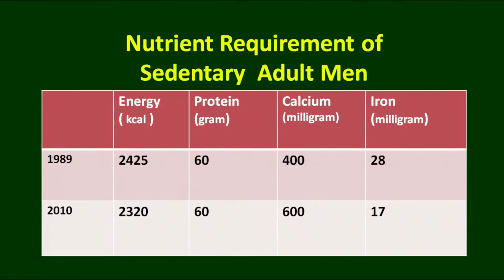In 2010, the sedentary man requires only 2320 calories, 60 grams of protein, 600 milligrams of calcium and only 17 milligrams of iron. So you will see that at this age the iron requirement is not very high, the calcium requirement is not very high, because the growth period has ceased now.